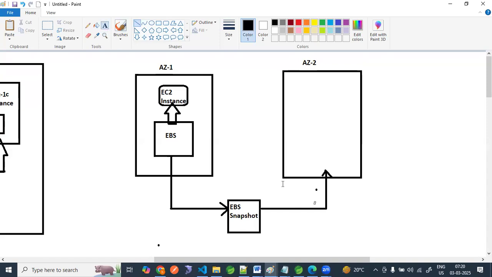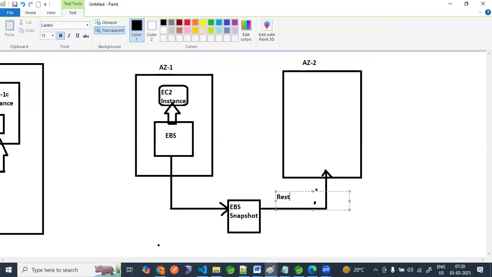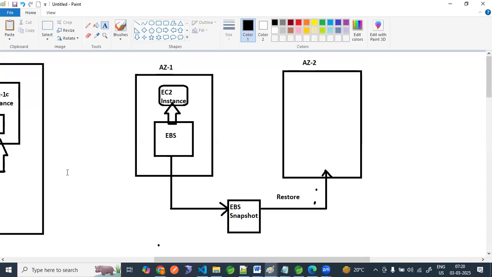We are restoring it, and then here the same EBS will be available. This was the process.